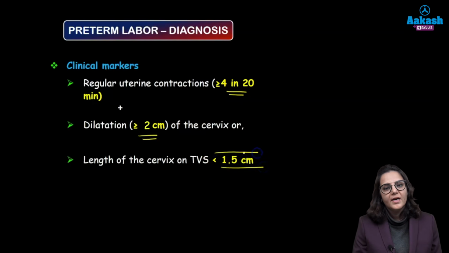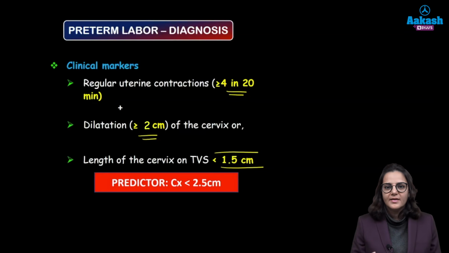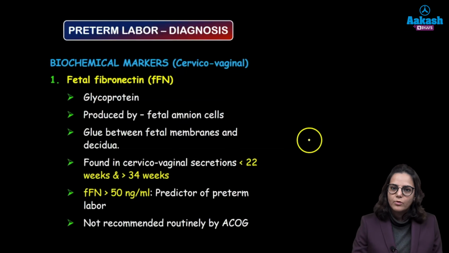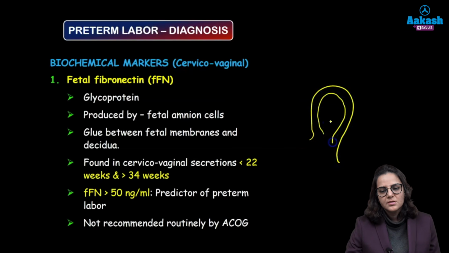Alright, now pay attention over here. Transcervical length less than 1.5 cm is the diagnostic criteria. What was the predictor? Predictor was cervical length less than 2.5 cm. Okay, so diagnostic criteria is cervical length less than 1.5 cm. So these are the clinical markers. There are other biochemical markers also. So there are few chemicals which are found between the fetal membrane and the uterus. So suppose this is the uterus, this is the fetal, and we have the fetus lying over here.